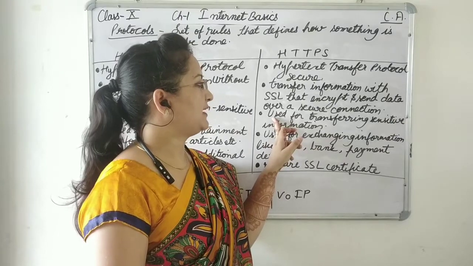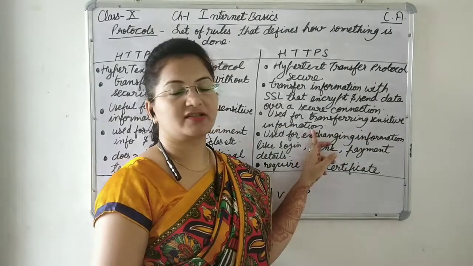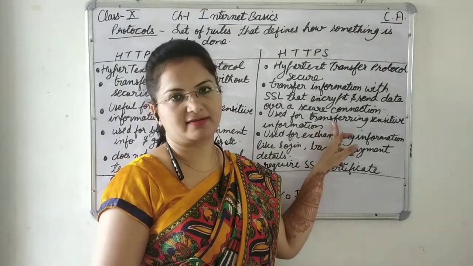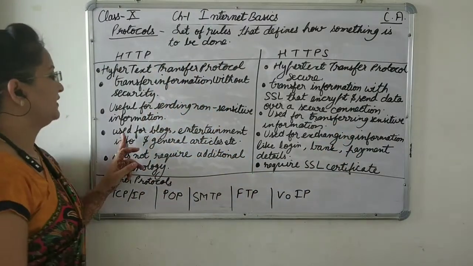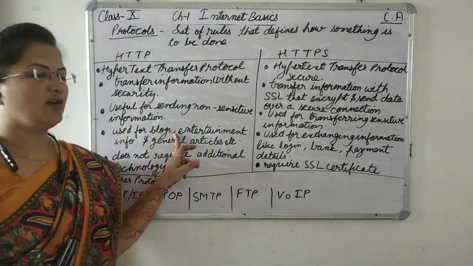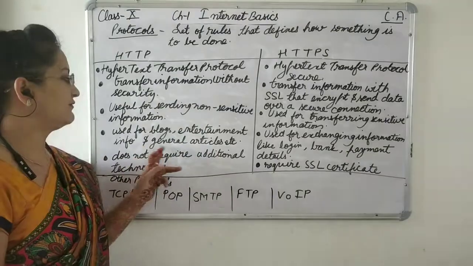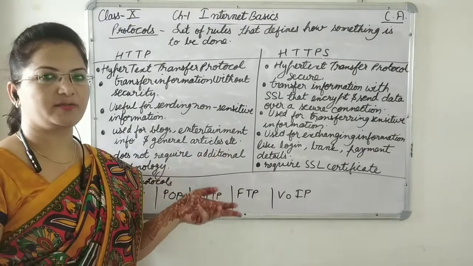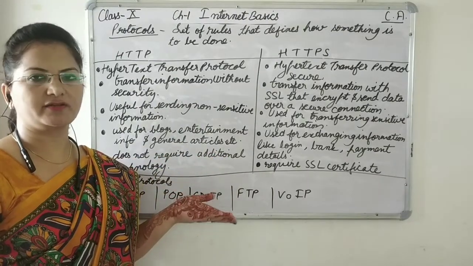Now, HTTPS is used for transferring sensitive information because there is SSL. HTTP is used for blogs, entertainment, info and general articles, the websites providing general information.